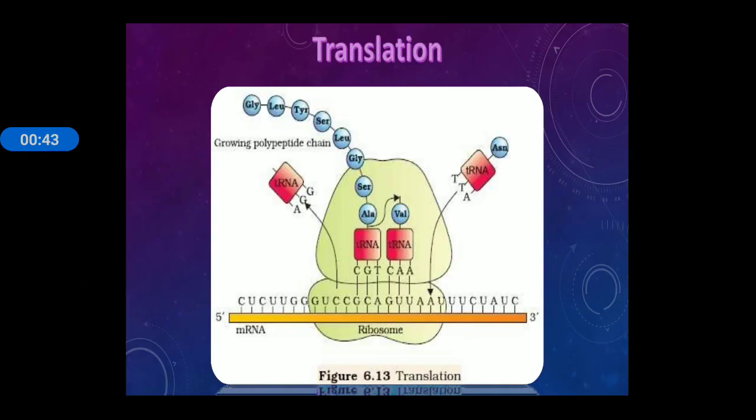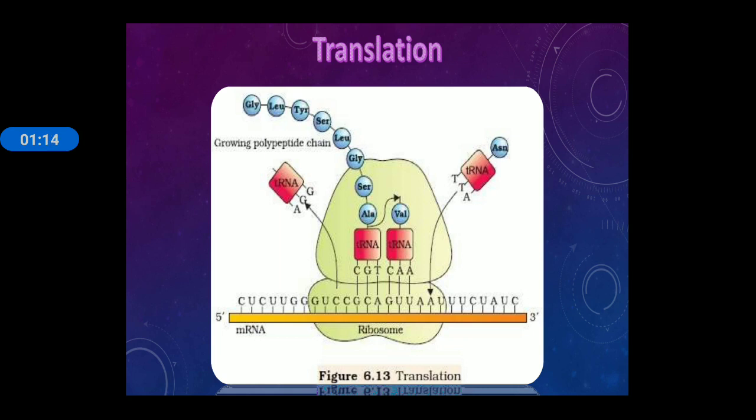Here you can see the machinery of translation. The yellow one is mRNA, and this mRNA brings the information from DNA, and the ribosome unit is there. The ribosome contains two subunits, a small subunit and a large subunit. In the large subunit you can see the red one, tRNA is placed, and this tRNA reads the information from the mRNA sequence, and it leads to the addition of new amino acids.